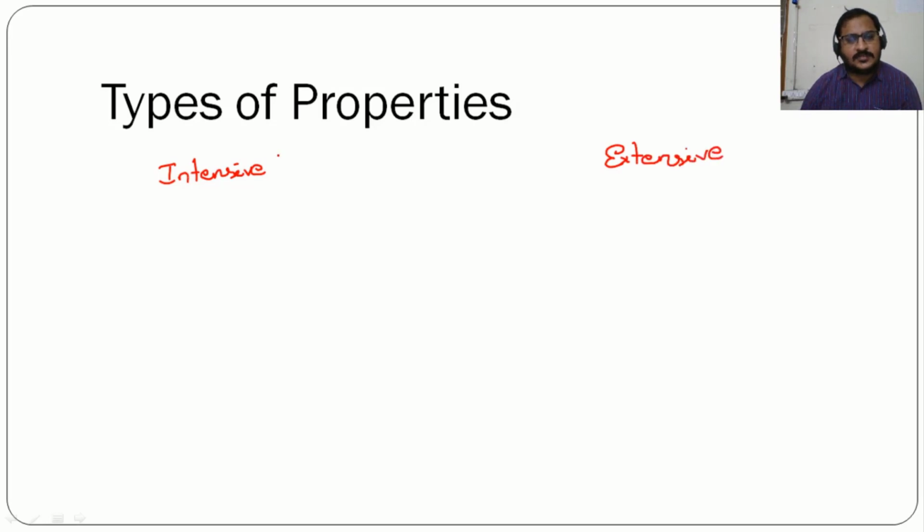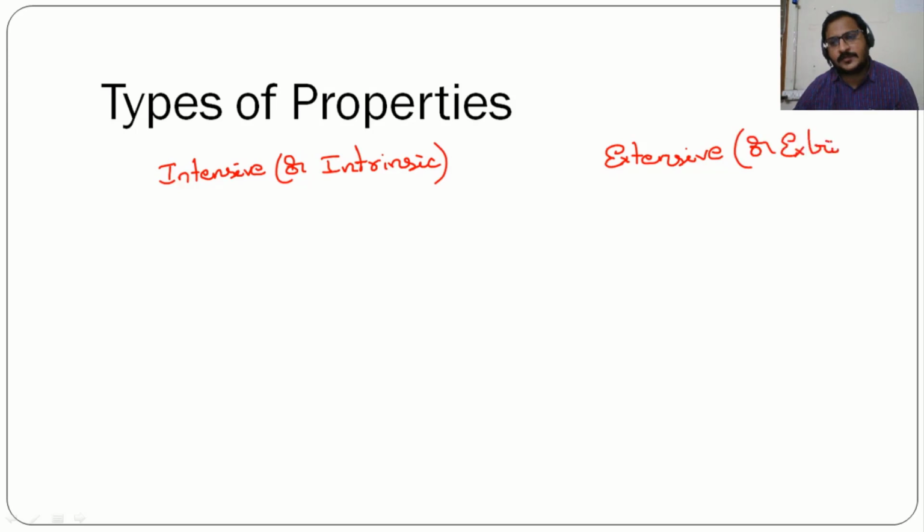So sometimes this intensive property is also called intrinsic property and extensive property is also called extrinsic property. Now let us see of all those previous properties what we have learned, which are intensive and which are extensive. So for that, let me take a small example.